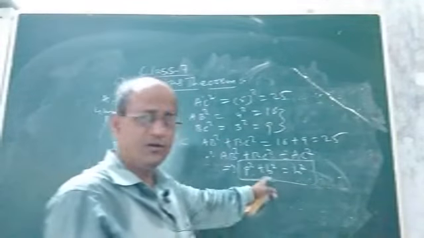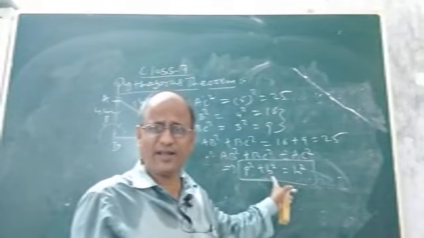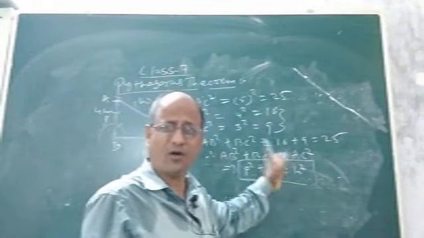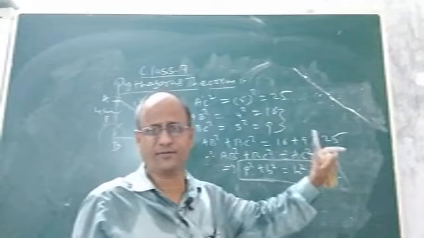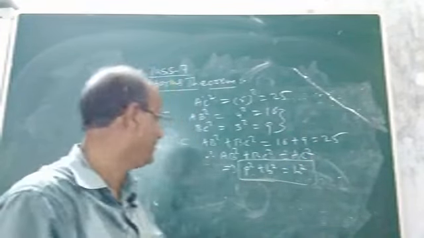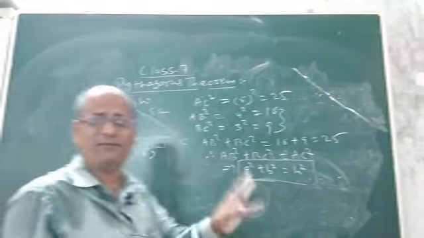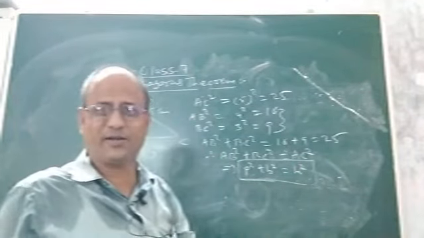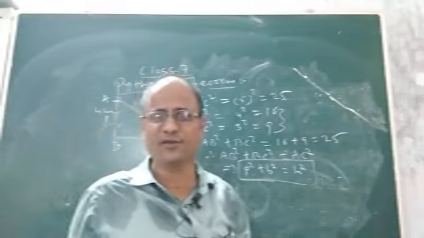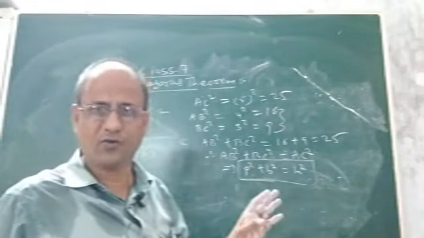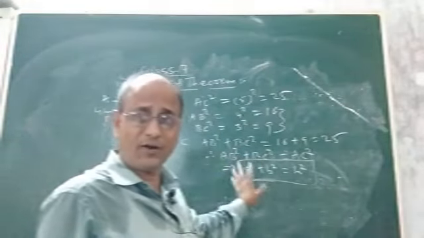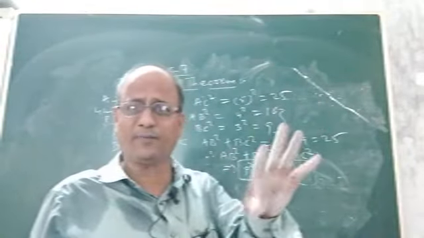So this truth: in a right triangle, the square of the perpendicular plus the square of the base is always equal to the square of the hypotenuse. This is what is known as the Pythagoras theorem. And how did we prove it? We proved it by the experimental method, not by the geometrical method. The geometrical method of proving this you cannot understand at this stage; it will be taught in higher classes. So I hope you understood what the Pythagoras theorem is. This particular theorem finds a wide variety of application in problems.